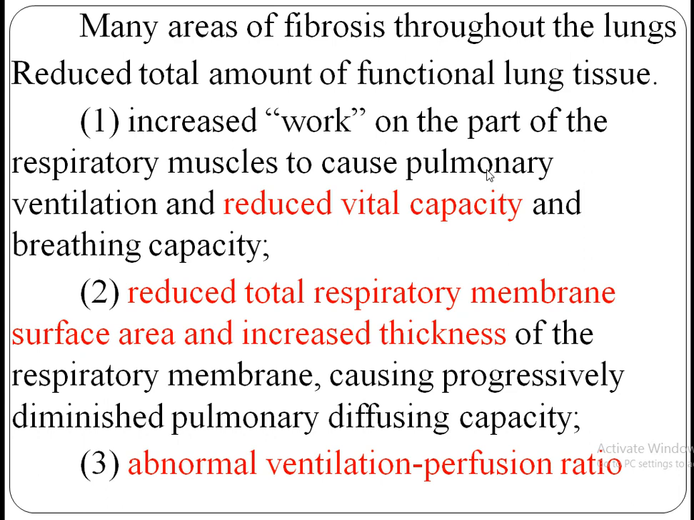Fibrosis throughout the lungs reduces the total amount of functional lung tissue, and we can have reduced vital capacity, reduced total respiratory membrane surface area, increased thickness of the respiratory membrane, and also abnormal ventilation perfusion ratio.